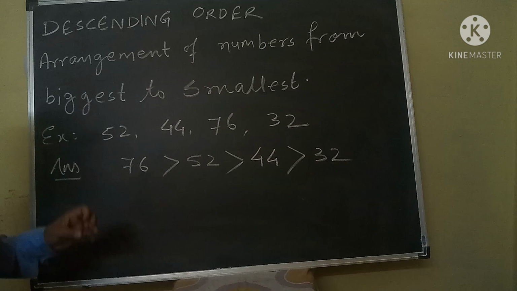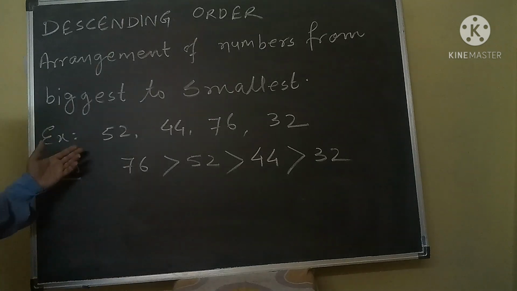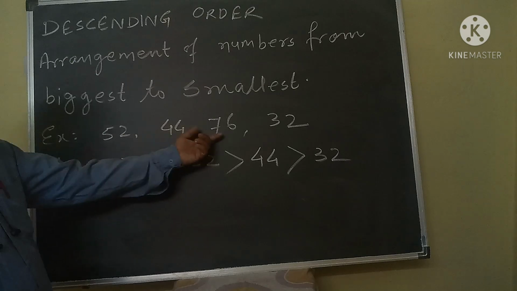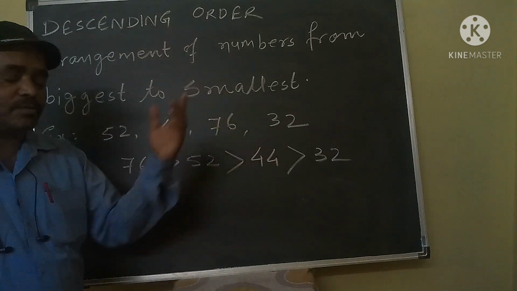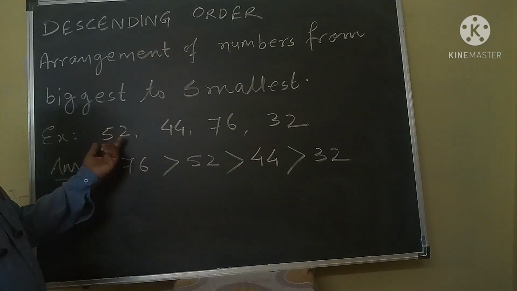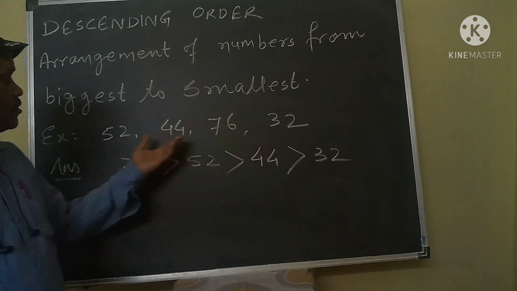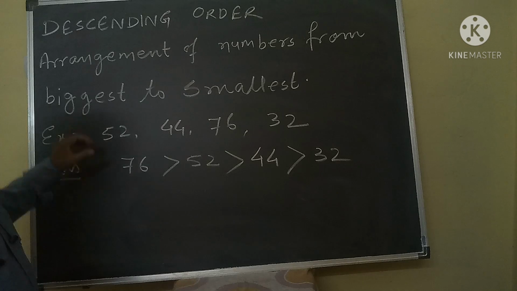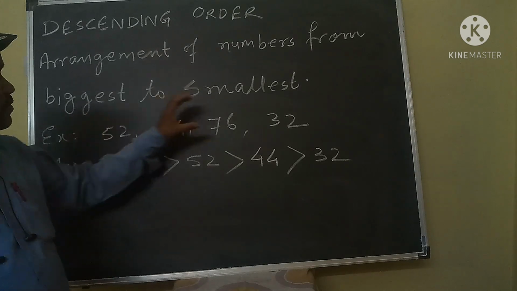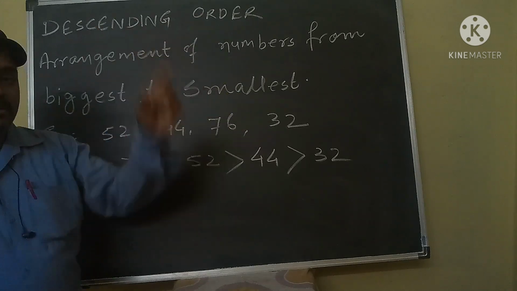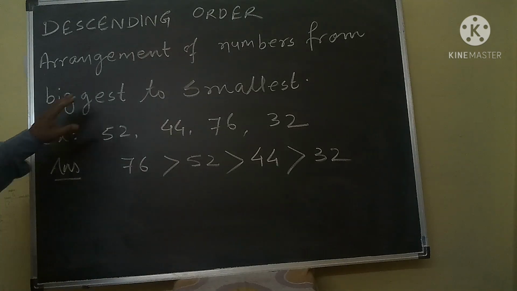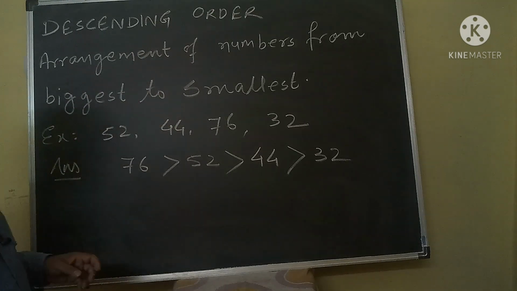I want to give one example to you. Suppose there are four numbers: 52, 44, 76 and 32. Now these four numbers are not arranged in descending order. So we will arrange these four numbers in descending order. Descending order means biggest to smallest.